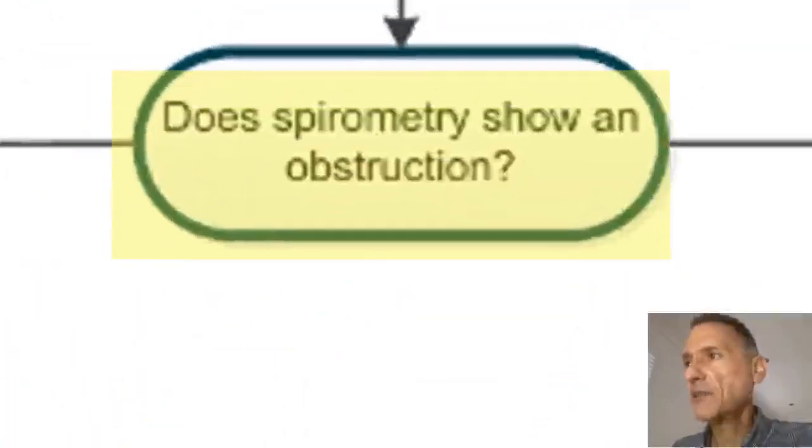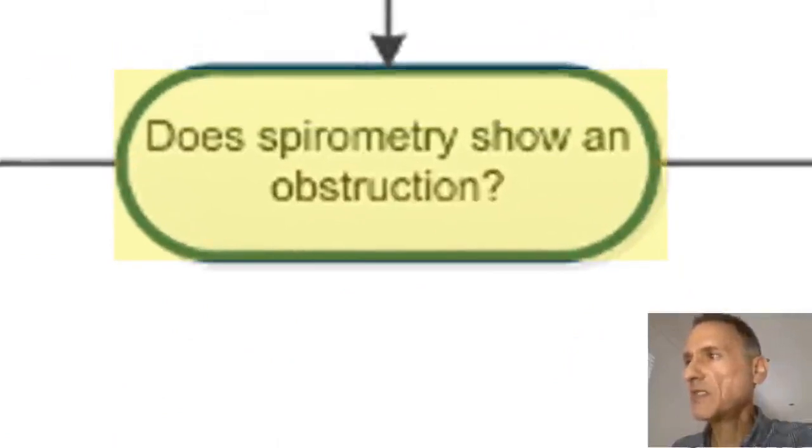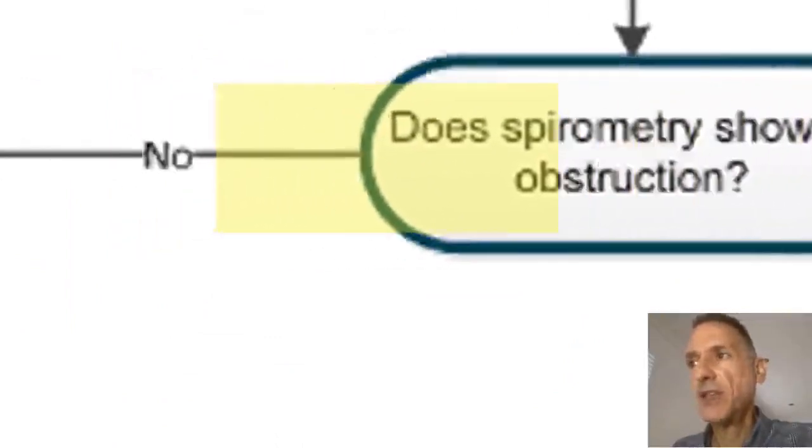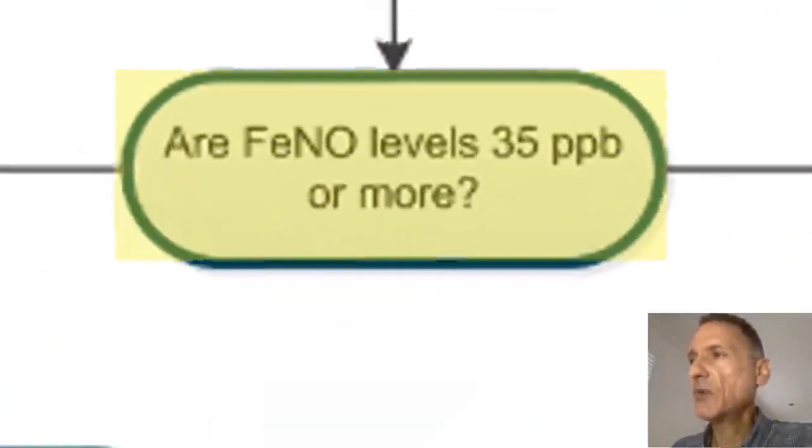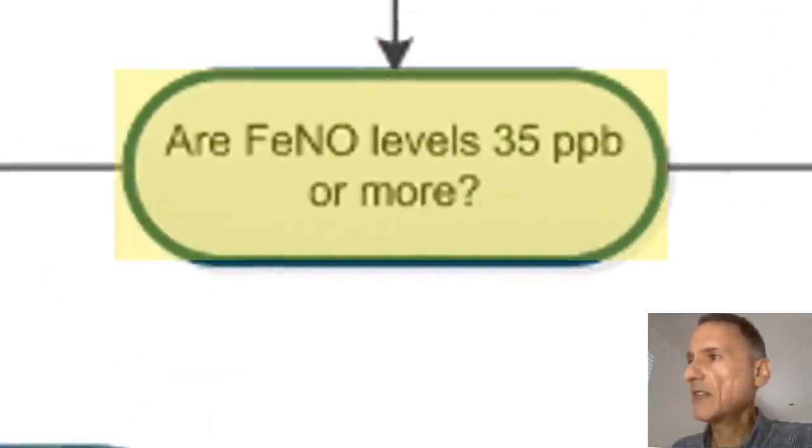Right, going back to the flowchart itself, we always start with the spirometry. So the question is, does spirometry show obstruction? If the answer is no, as per the order of tests, we will do fractional exhaled nitric oxide. So we will ask, are the levels 35 parts per billion or more?